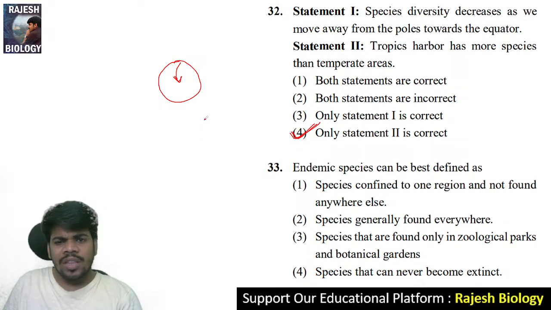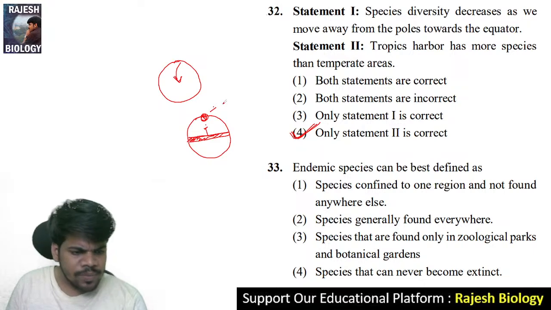In AP Telangana, there is a question for PU and IP examinations: why do tropics have greater biodiversity? Because of the unchanging characteristics in the tropics, there is greater biodiversity. When we move from the tropics to the temperate regions, diversity decreases. When we move further to the poles, there is no great diversity.